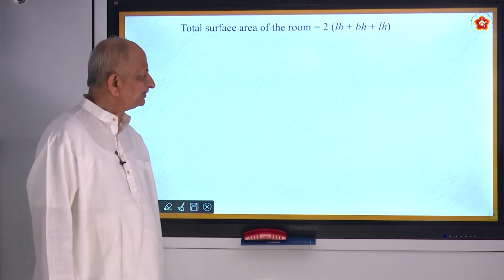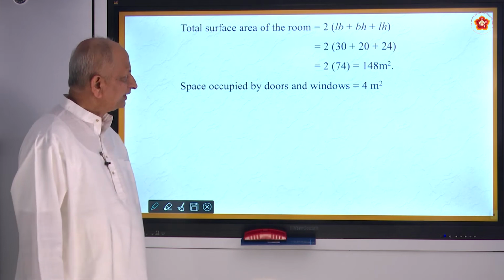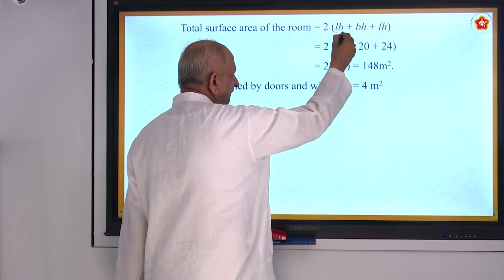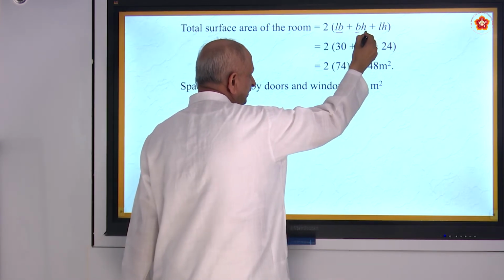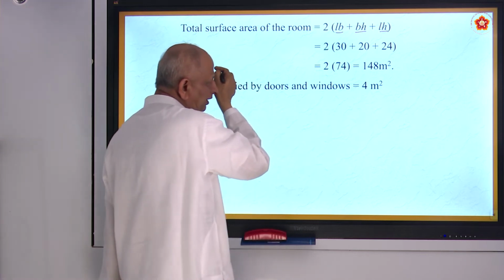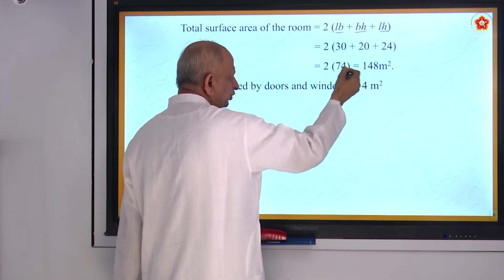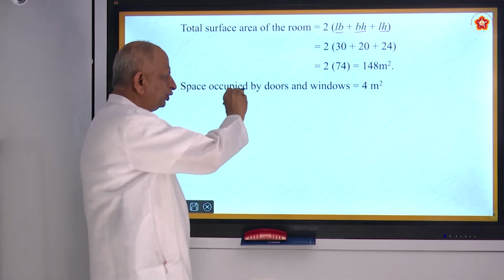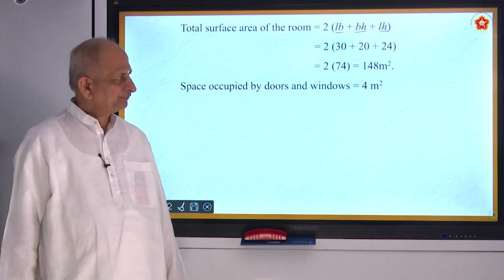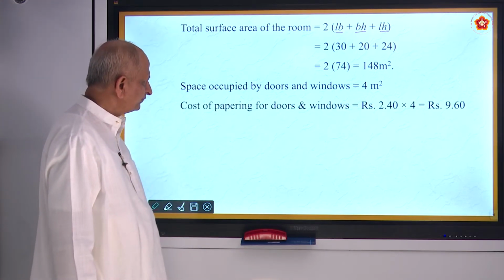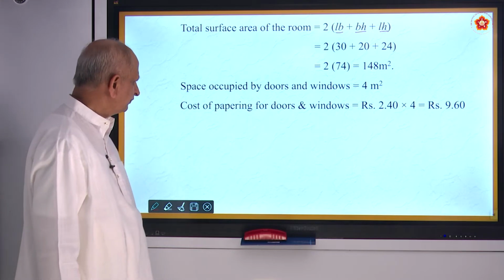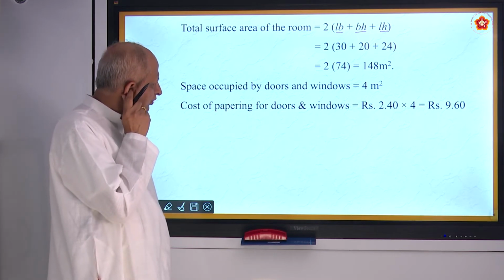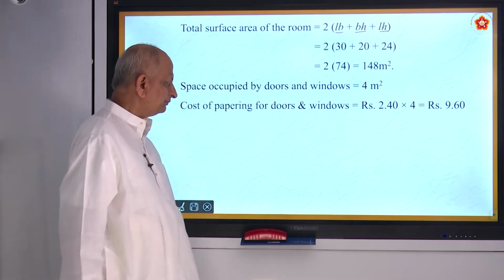Now you have to apply the formula: surface area of the room is 2 into LB plus BH plus LH. What is L? L is length. LB means 30, BH means 20, LH is 24. Add all this, you get 74. 2 into 74 is 148 square meters. In that, doors and windows will take 4 square meters. So you have to subtract that, is it not? The cost of papering doors and windows is 2.40 into 4, rupees 9.60.